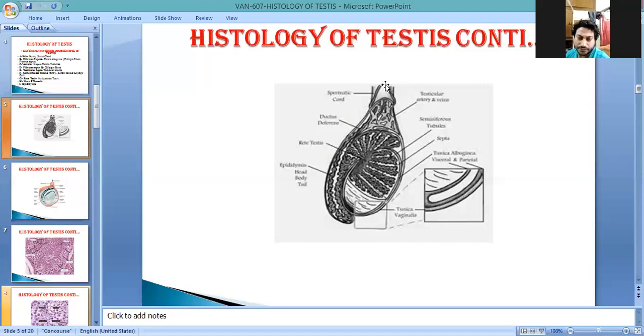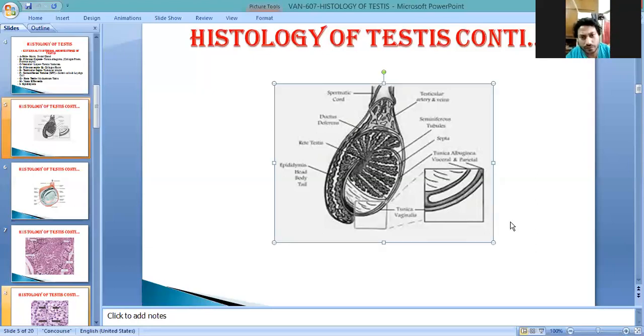The whole structure which is responsible for hanging the testis in the inguinal canal in the scrotum is known as the spermatic cord. So from external to internal, you have covered the structure of the testis. The outermost is skin, which contains hairs, sweat glands and other structures. After that, tunica vaginalis. After that, tunica albuginea, the fibrous layer.